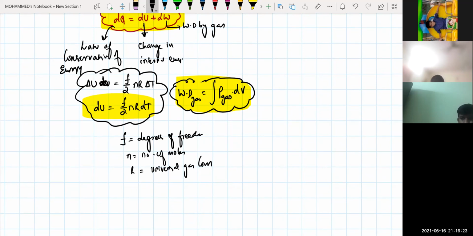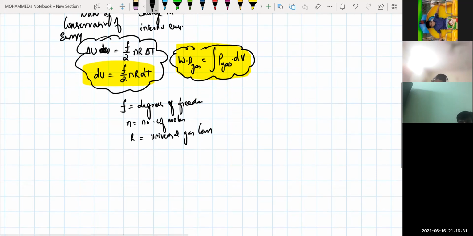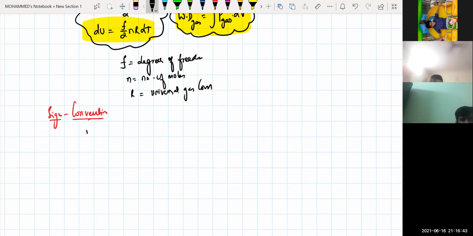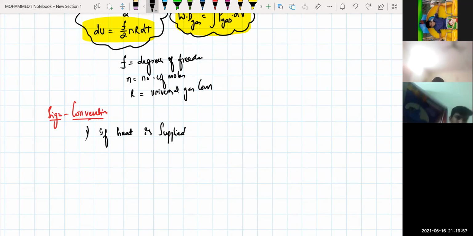The zeroth law of thermodynamics is the basic thing here, which I hope you roughly have an idea about, so I'm not going to do much on it. Now, if I'm talking about the sign convention, this is again very important. First one: say for example, if heat is supplied, now from the diagram also you can see, delta Q will be equal to how much, beta? Positive, isn't it?